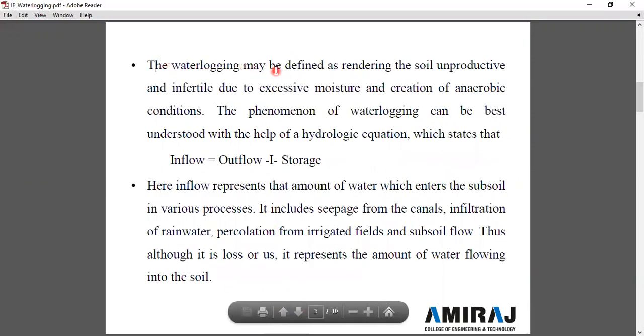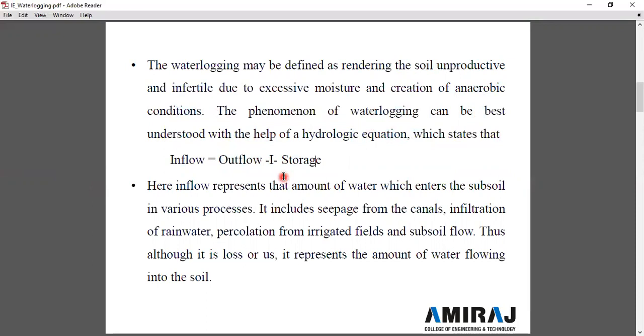Waterlogging may be defined as rendering the soil unproductive and infertile due to excessive moisture and the creation of anaerobic conditions. The phenomenon of waterlogging can be understood with the help of a hydrological equation, which states that inflow is equal to outflow plus I plus storage.